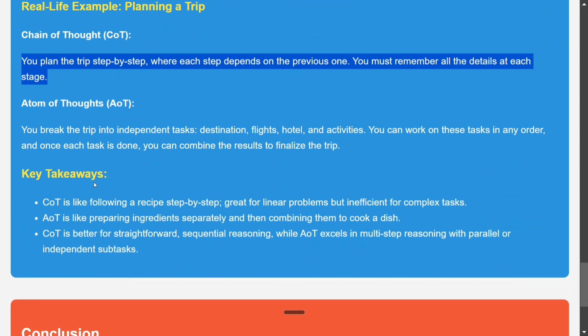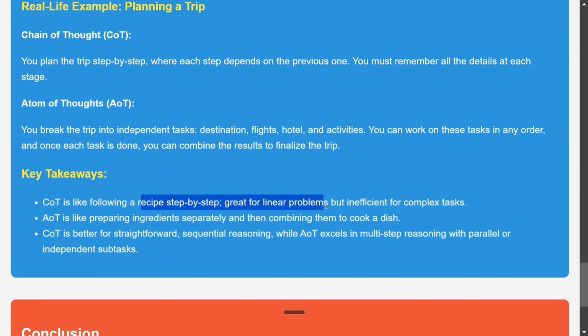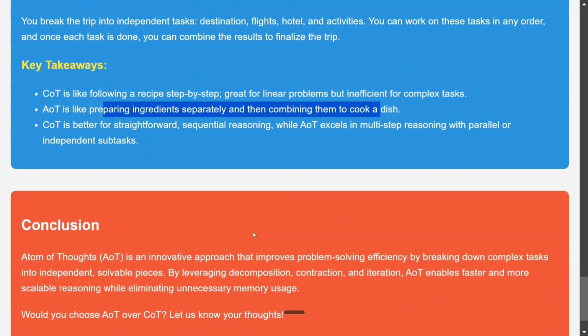COT is like following a recipe step by step, great for linear problems but inefficient for complex tasks. AOT is like preparing ingredients separately and then combining them to cook a dish. Try to understand the difference between the two. AOT is not sequential. It knows what ingredients are required and then it will be working on them independently. COT is straightforward, sequential reasoning, while AOT is multi step reasoning and a little complex.